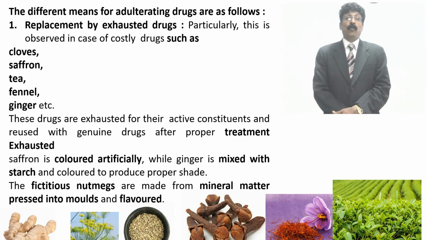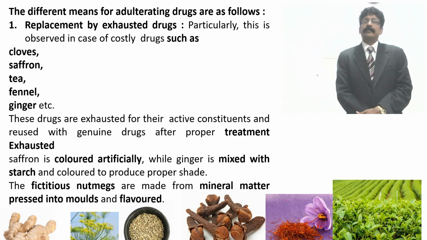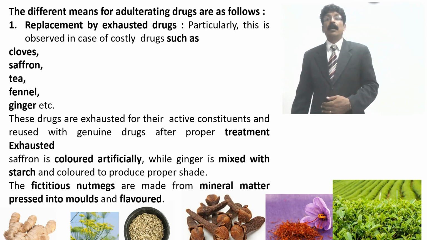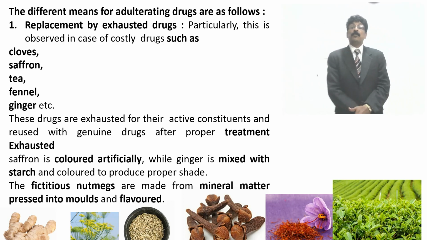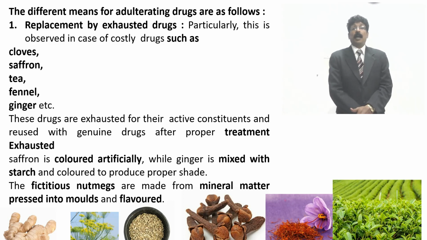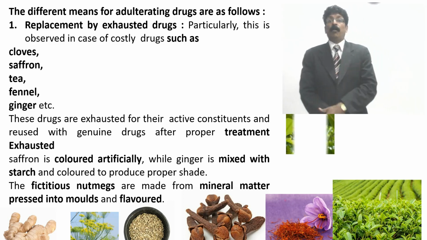Nutmeg is a very good spice used in various food preparations. Made of mineral matter, pressed into molds and flavored, made like a mold, and it is also sold.